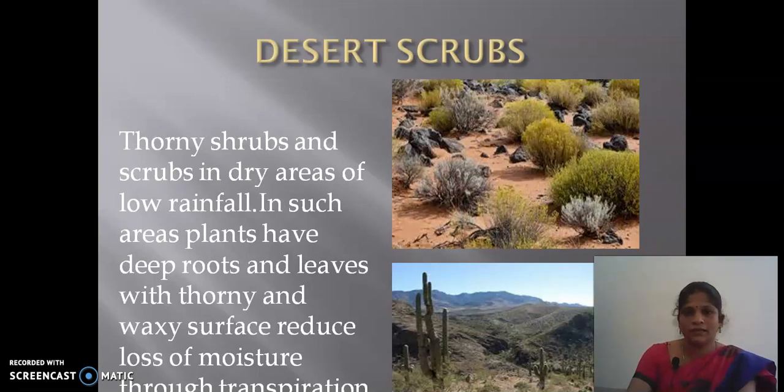Then desert scrubs. These places receive only very scanty rainfall or no rainfall. In this area the desert scrubs grow. Thorny shrubs and scrubs in dry areas of low rainfall. In such areas plants have deep roots and leaves with a thorny waxy surface to reduce loss of moisture through transpiration. Children, the next slides we will see in the next session.